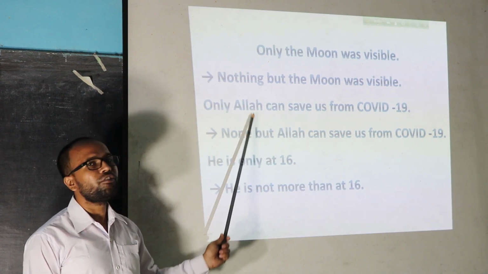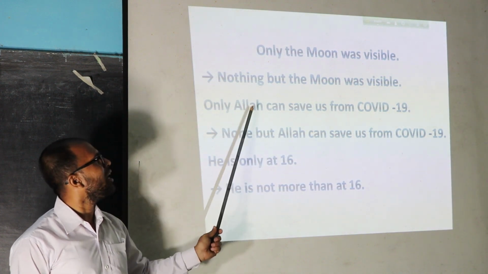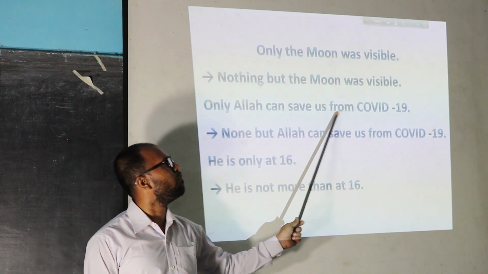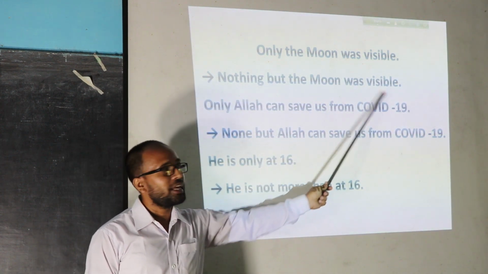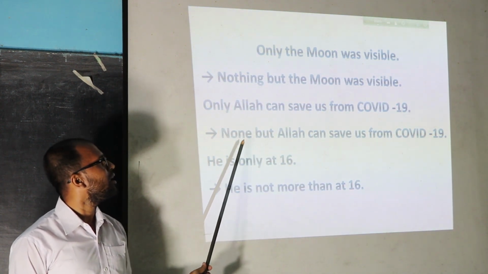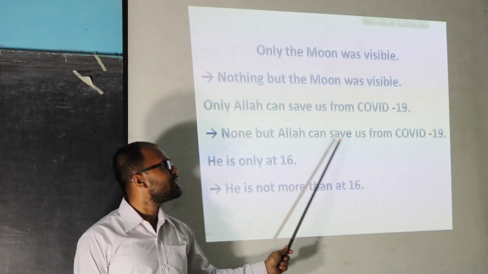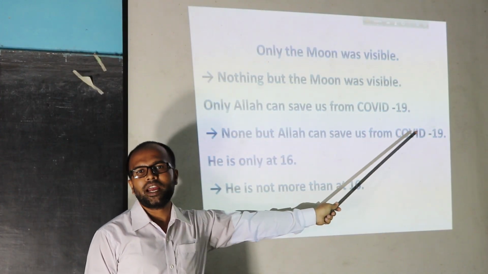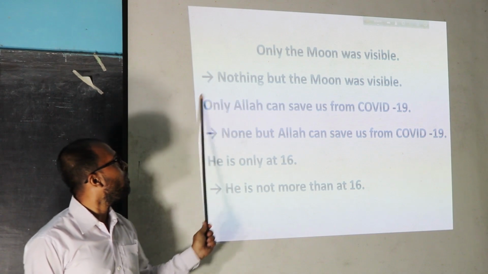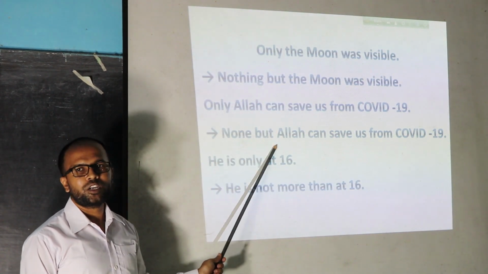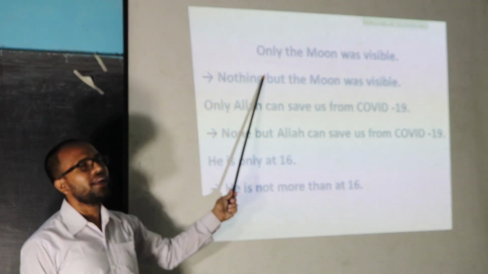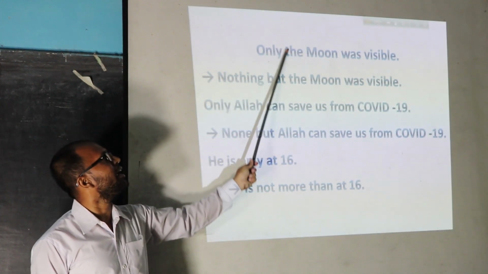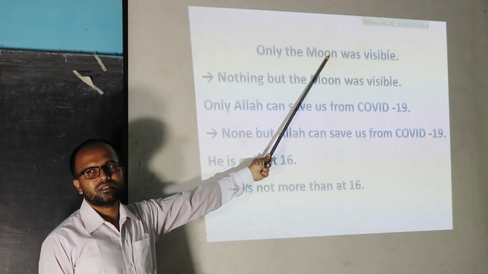So we can learn from this example: only Allah can save us from COVID-19. The answer is: none but Allah can save us from COVID-19, because here only indicates a person, and in the first sentence only indicates a substance.